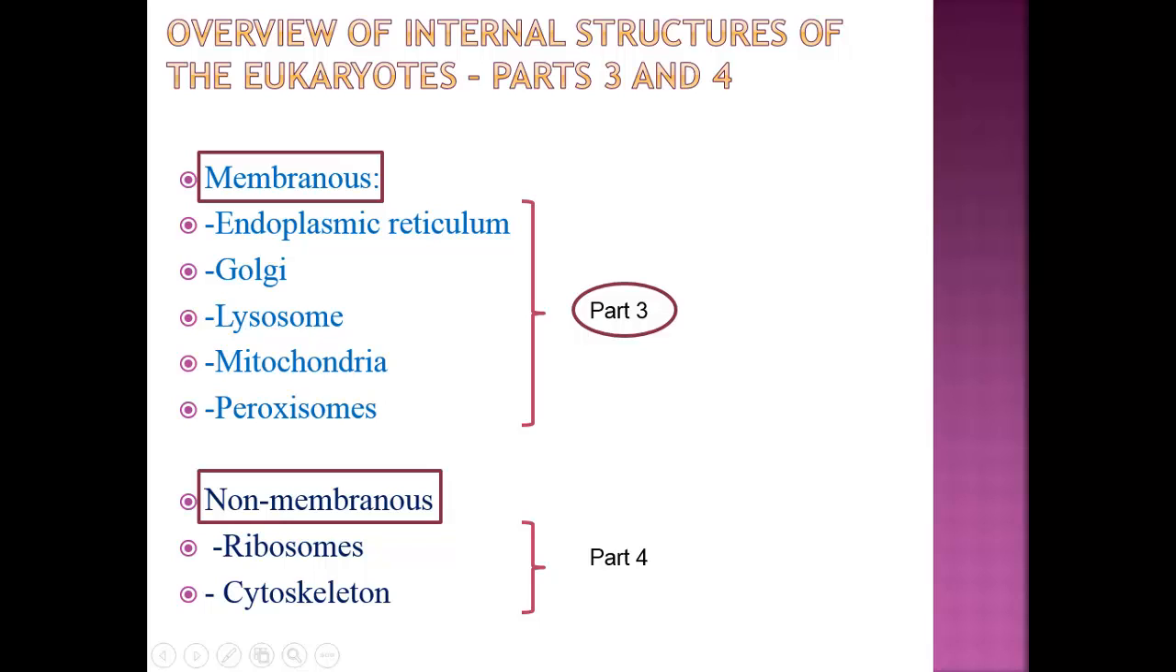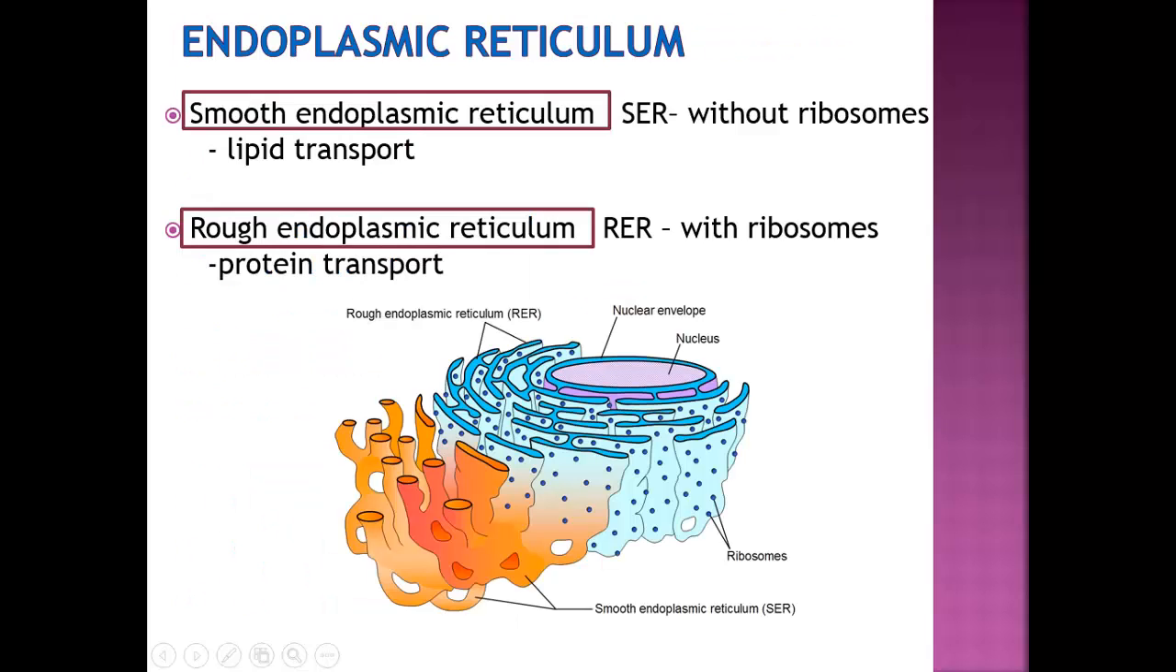This part 3 will focus on the membranous organelles, which are the endoplasmic reticulum, the Golgi apparatus, the lysosomes, the mitochondria, and the peroxisomes. Let us study the endoplasmic reticulum first.